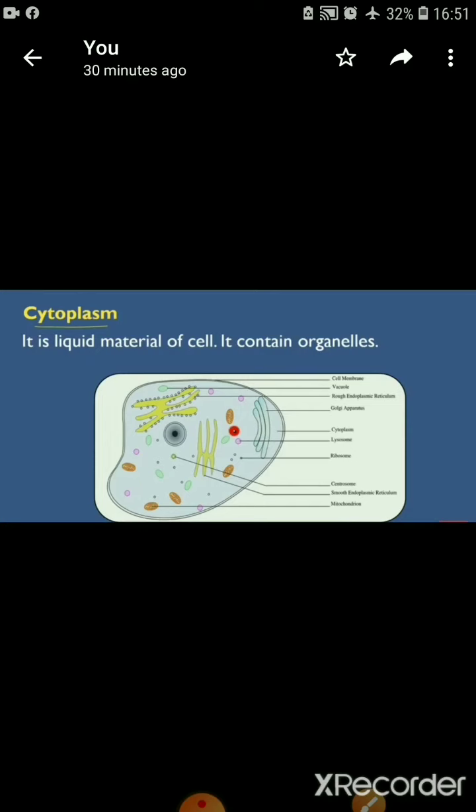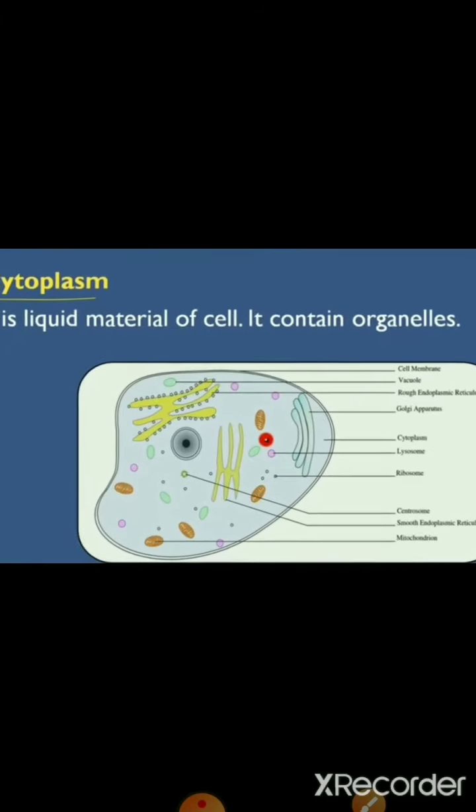Already we talked about protoplasm. What is the protoplasm? Protoplasm is a liquid material of the cell. So we can say the nucleus and cytoplasm both are liquid material of the cell. That means except the cell membrane, whatever is inside of the cell, whatever the protoplasm has, all that material is living liquid material. Fine. So it contains organelles.